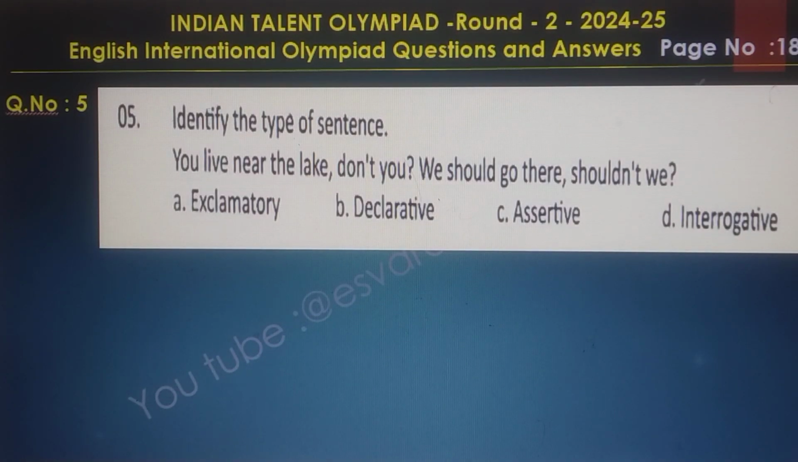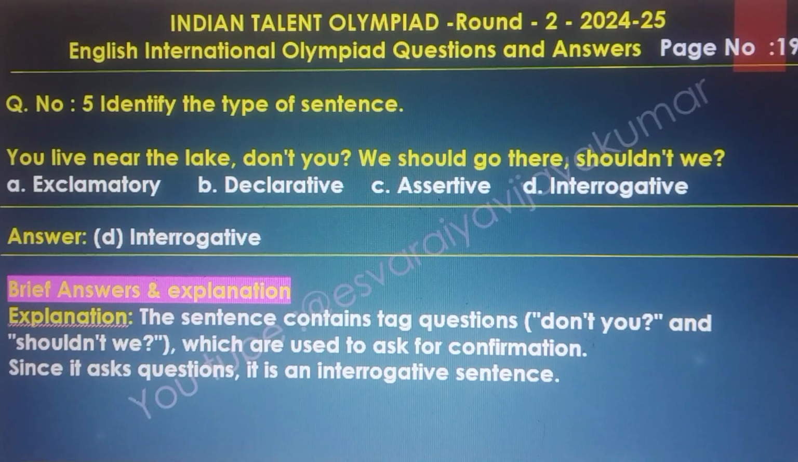The question number 5: identify the types of sentence. Here: you live near the lake, don't you? We should go there, shouldn't we? Here options A, B, C, D are there. The answer is D, interrogative. The brief answer and explanation: the sentence contains tag questions, don't you and shouldn't we, which are used to ask for confirmation. Since it asks questions, it is an interrogative sentence.